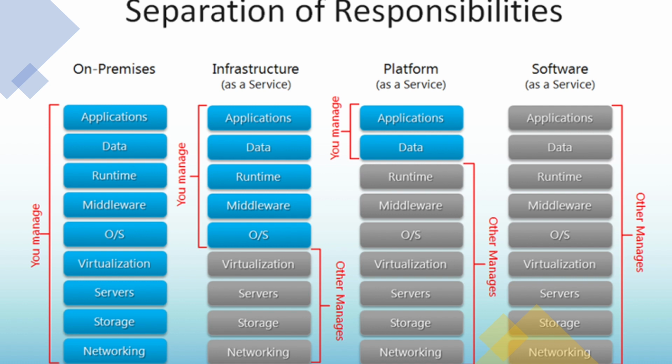When it comes to platform as a service, we have to worry only about the applications and data. Everything else, like the runtime, middleware, and operating system, is taken care of by Azure itself. We just have to focus on writing the code.